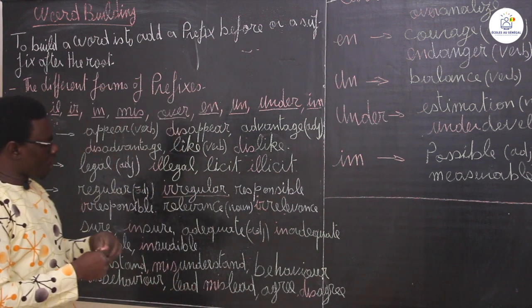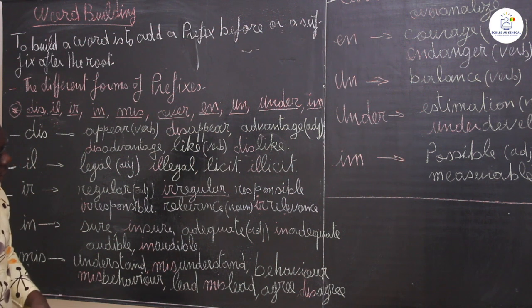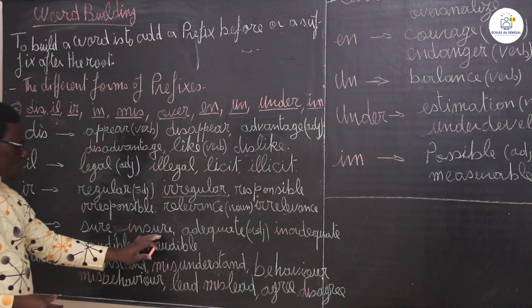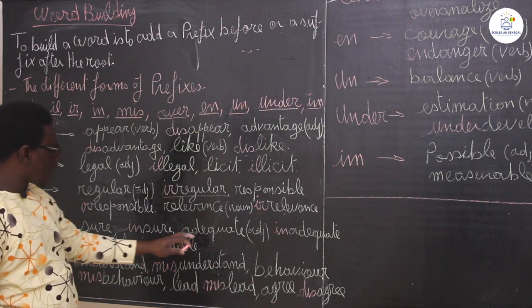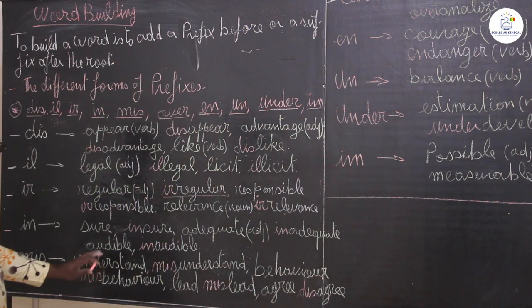Okay, you have the prefix in. Sure, to ensure somebody. Okay, adequate, inadequate. Also, audible, inaudible.